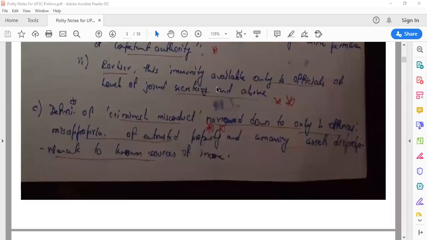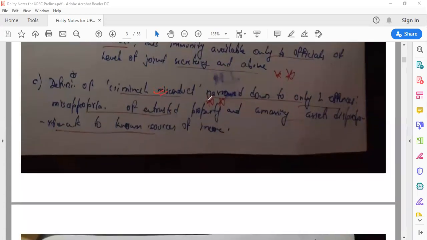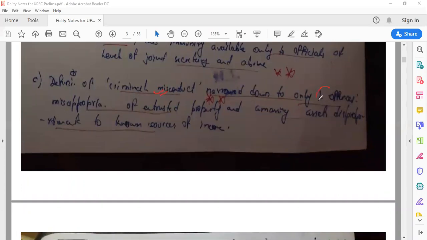So they have narrowed the definition of criminal misconduct to only two offenses. And what are those two offenses? Misappropriation of entrusted property, this is the first one, and amassing assets disproportionate to known sources of income. These are the only two criminal misconduct scenarios. Others have been removed. So this is one of the major controversial aspects of the act also. Fine. Now let's talk about something else.